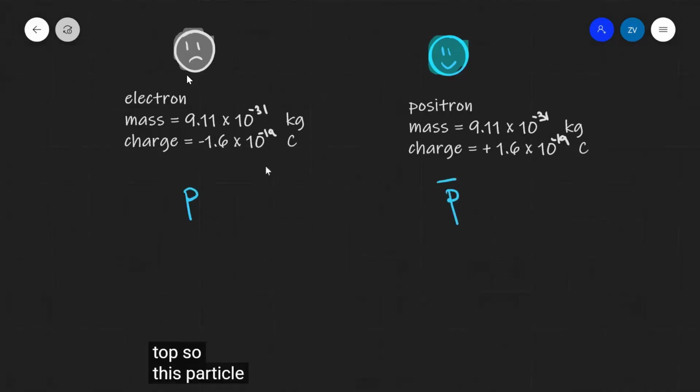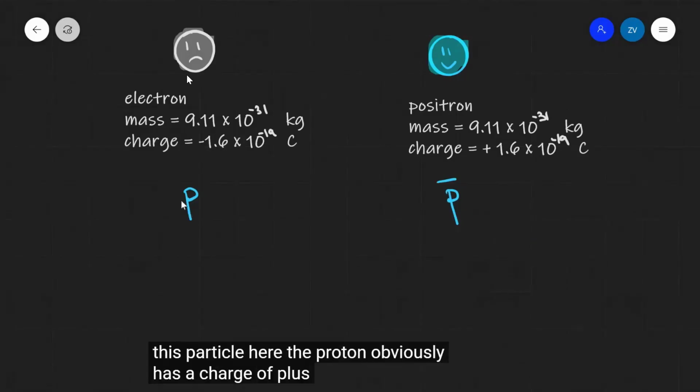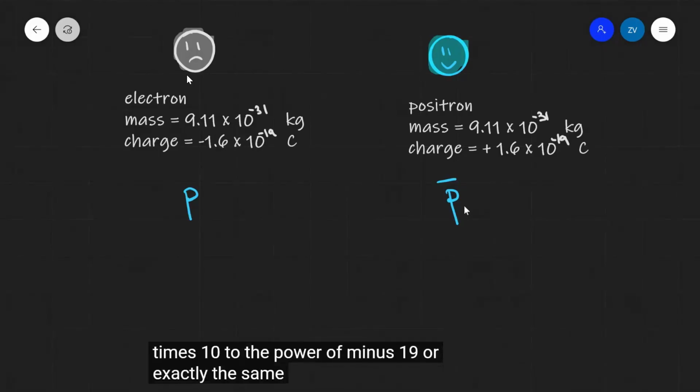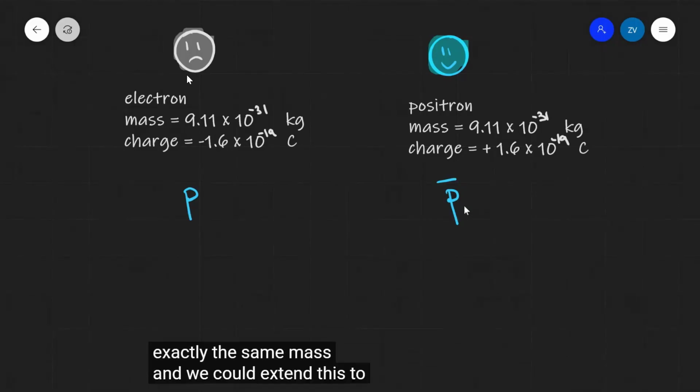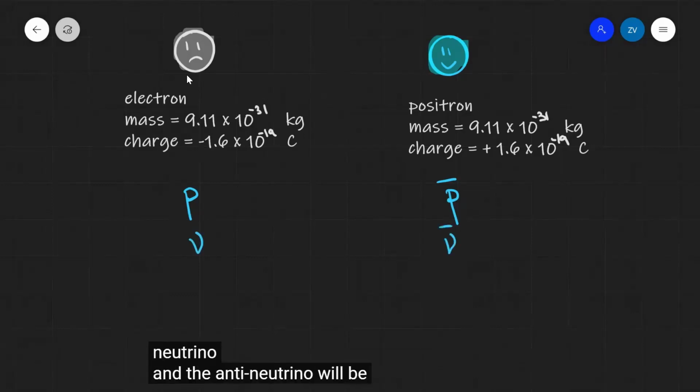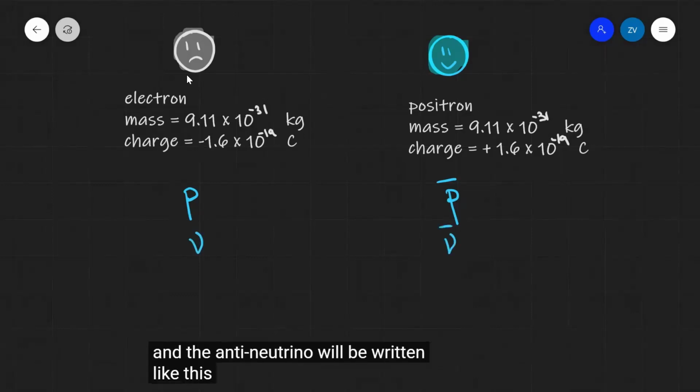So this particle here, the proton, obviously has a charge of plus 1.6 times 10 to the power minus 19, whereas the antiproton will be a negative particle with a charge of minus 1.6 times 10 to the power minus 19 with exactly the same mass. And we could extend this to virtually any particle. For instance, let's say this here is the neutrino, and the antineutrino will be written like this.